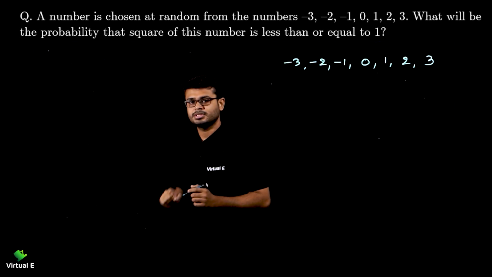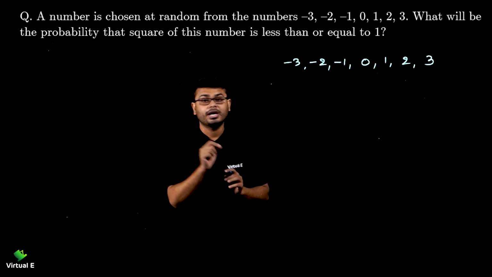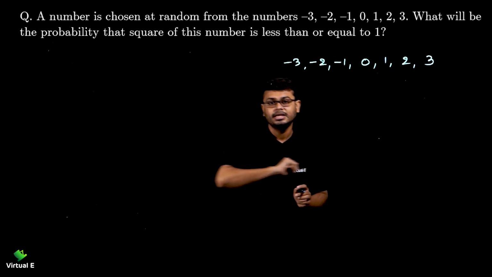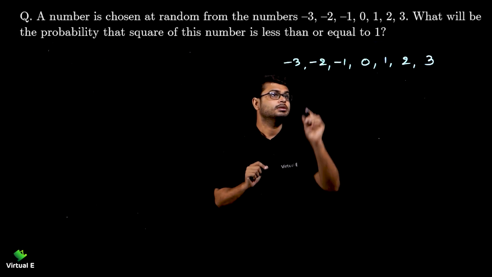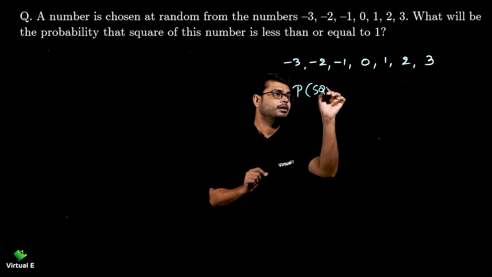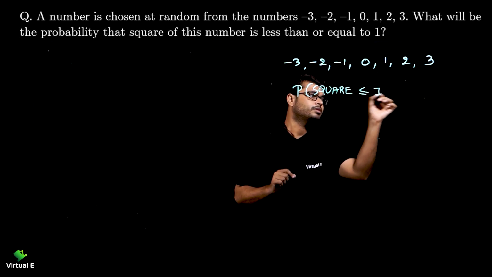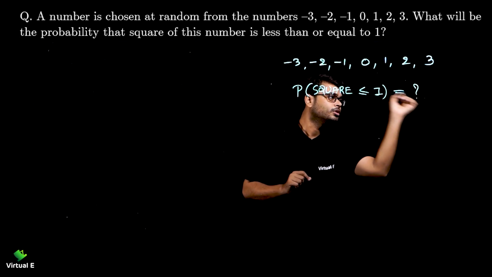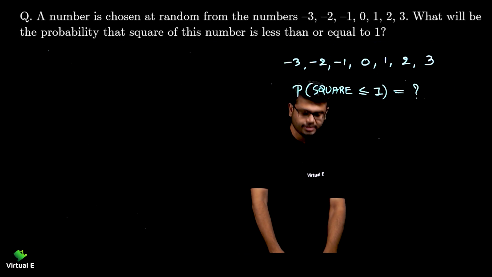These are the numbers. Now, we want to get the square. If we choose any number randomly, the square should be less than or equal to 1, right? So let's write, we want the square to be less than or equal to 1. Now see, this is very logical over here.